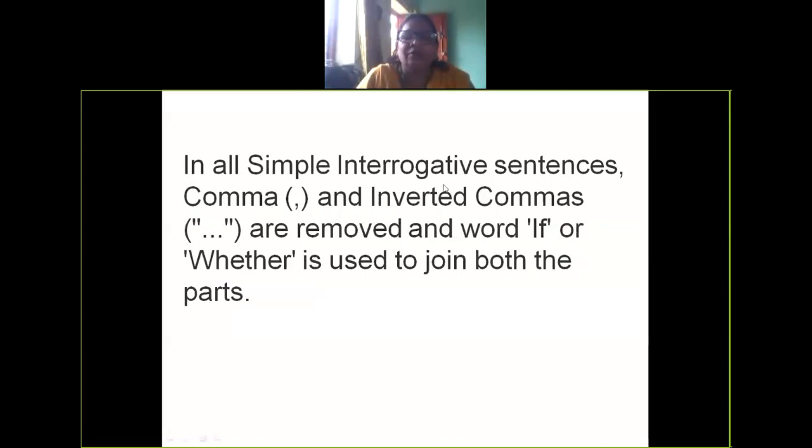Now this is very simple. When we change any interrogative sentence, inverted commas are removed. This is the basic rule which we discussed the day before. The only change here is that if or whether is used to join both parts of the sentence, that is, the reporting clause and the reported clause. That also is not in all kinds of sentences. We'll see where we are using if or whether.